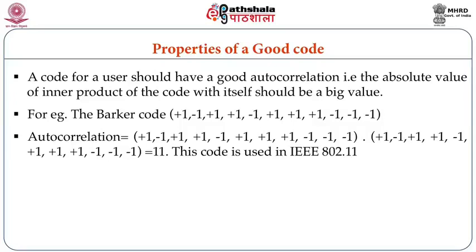One such example is the Barker code, which is represented by +1 -1 +1 +1 -1 +1 +1 +1 -1 -1 -1. This is the code used in IEEE 802.11.